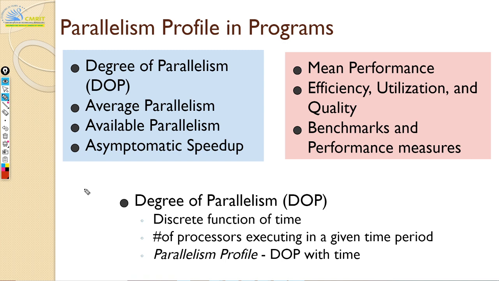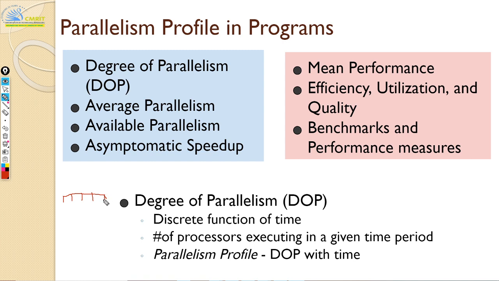If we take a small snippet, for I equals 1 to n, a of I equals b of I plus e of x, something as simple as that, then the degree of parallelism can be n itself. At any given time, what is the maximum number of independent executions that can happen in a given period of time? That is your degree of parallelism.